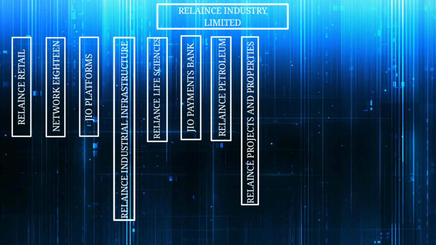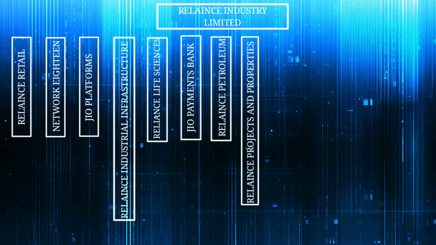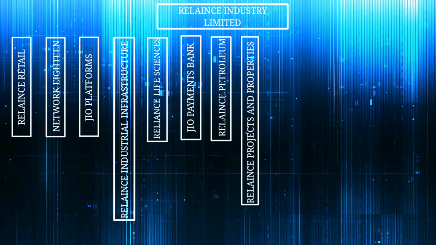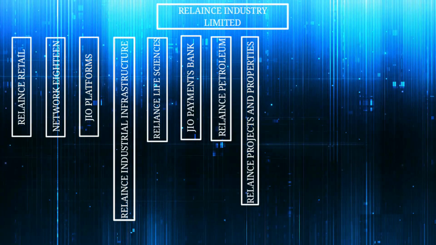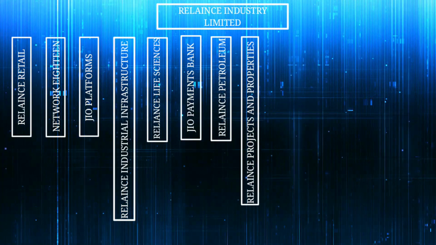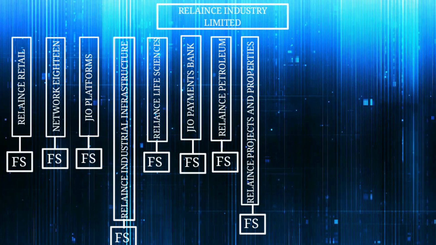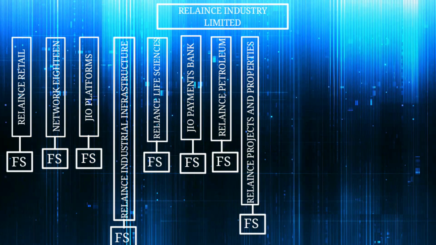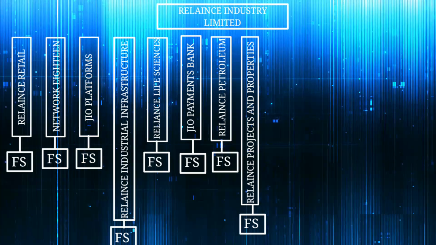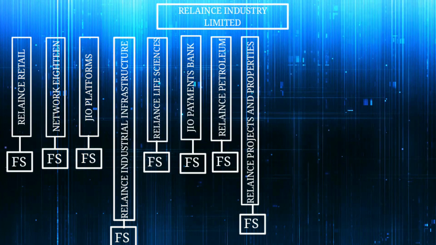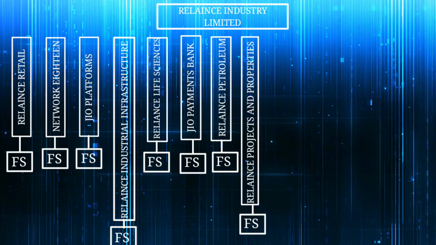To be more clear, I will explain, okay? Reliance Retail is a subsidiary of Reliance Industries Limited. Clear? So this Reliance Retail has its own financial statement that is called standalone financial statements. Network 18 has its own standalone financial statement. Jio has its own standalone financial statement.